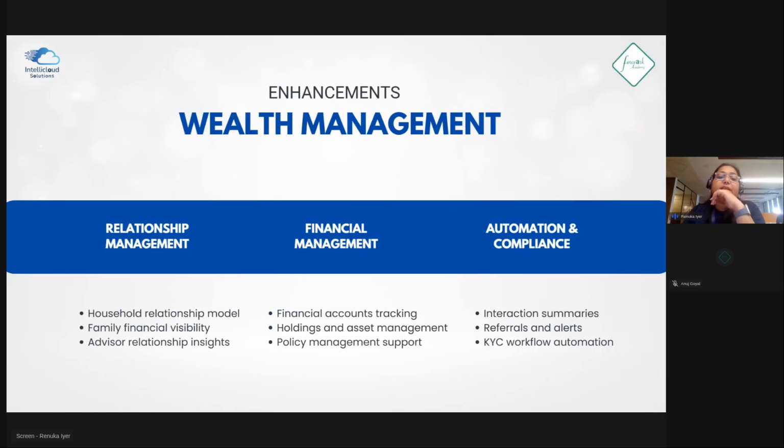So now let's just go through what the enhancements in wealth management are. Obviously, Financial Services Cloud itself is built on top of Sales Cloud, right? So what are the enhancements that we find here? One is relationship manager management. In relationship management, we have the household relationship model. What does this household relationship model contain?